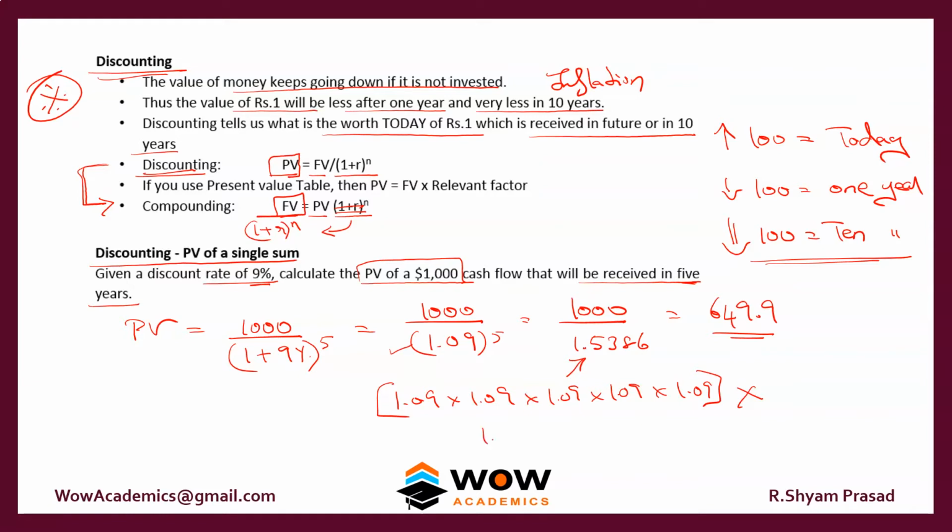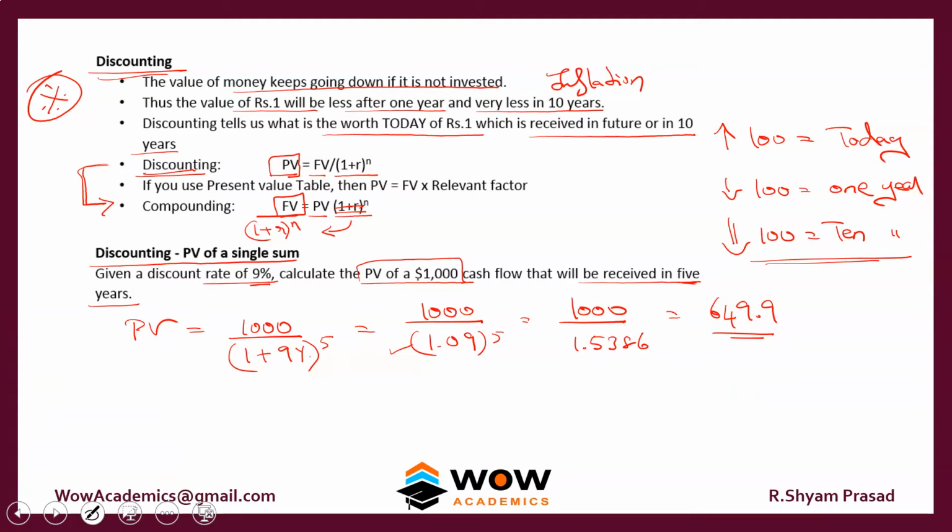You can just take 1.09, take a scientific calculator, use the power button and put 5, then press equal, and you will get this number very quickly. But you won't get this power button on a normal calculator, so doing this approach there is not possible. You have to have a scientific calculator. There is a much easier way to do this, so we'll look at that.